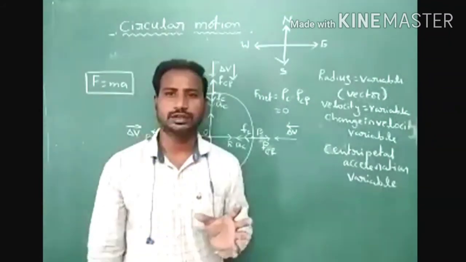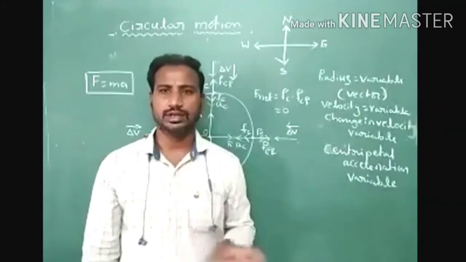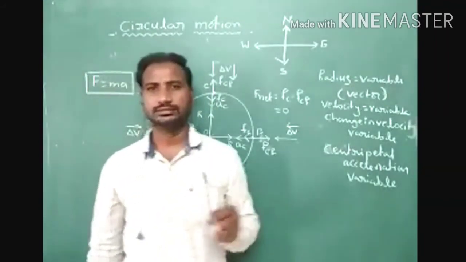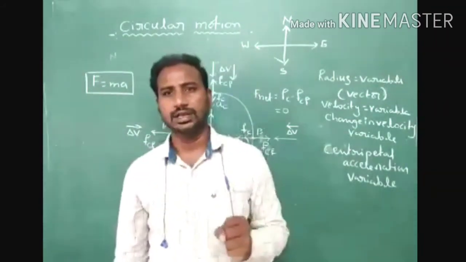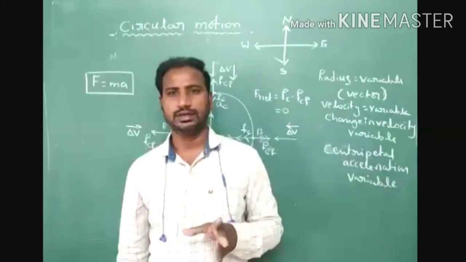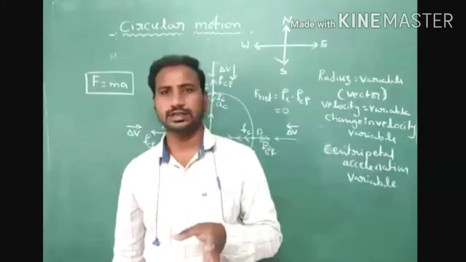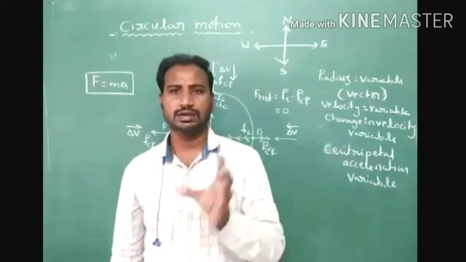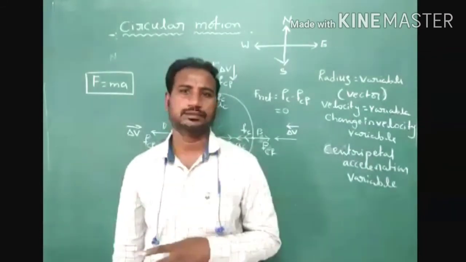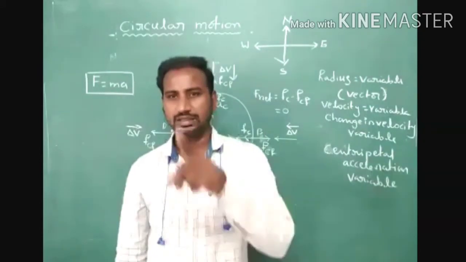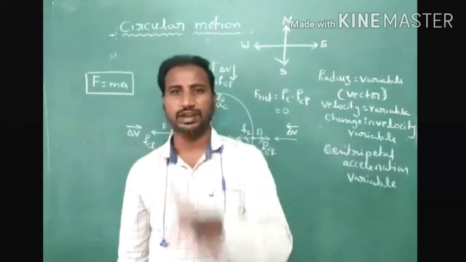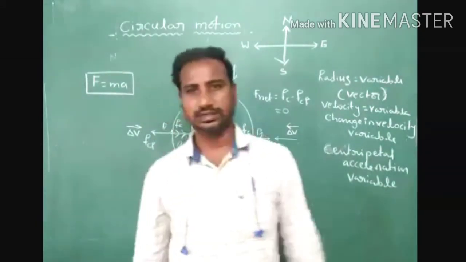But our students get one confusion: angular velocity, angular displacement, angular acceleration. These are all variable quantities. These vectors are polar vectors or axial vectors.